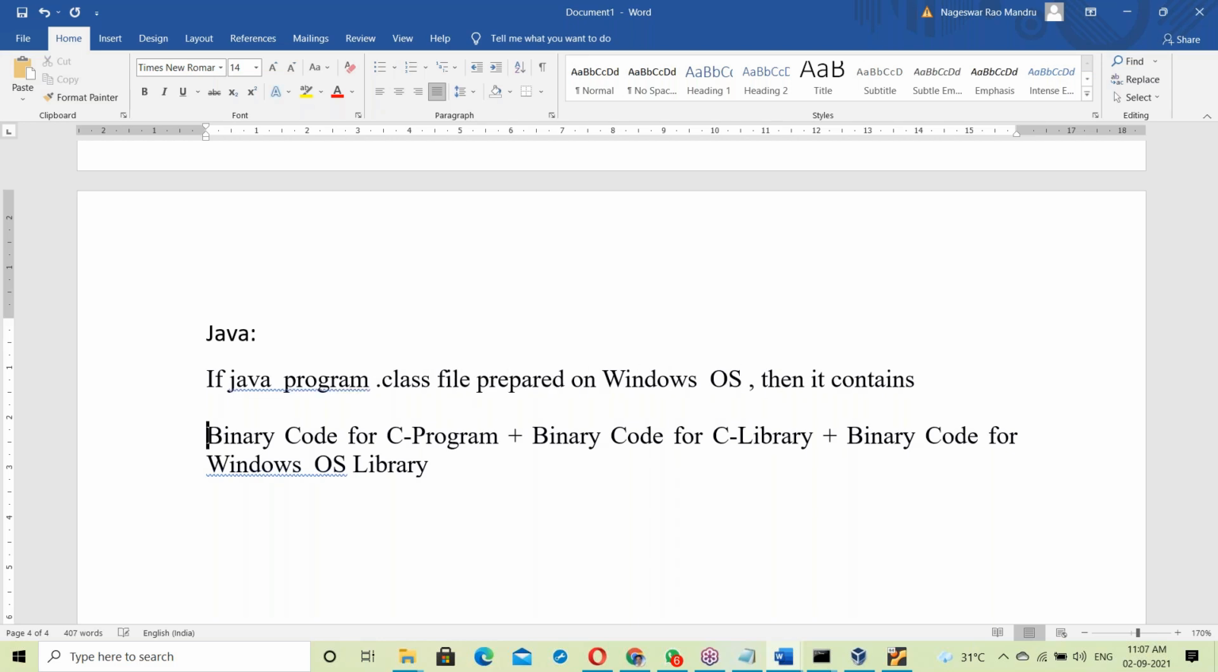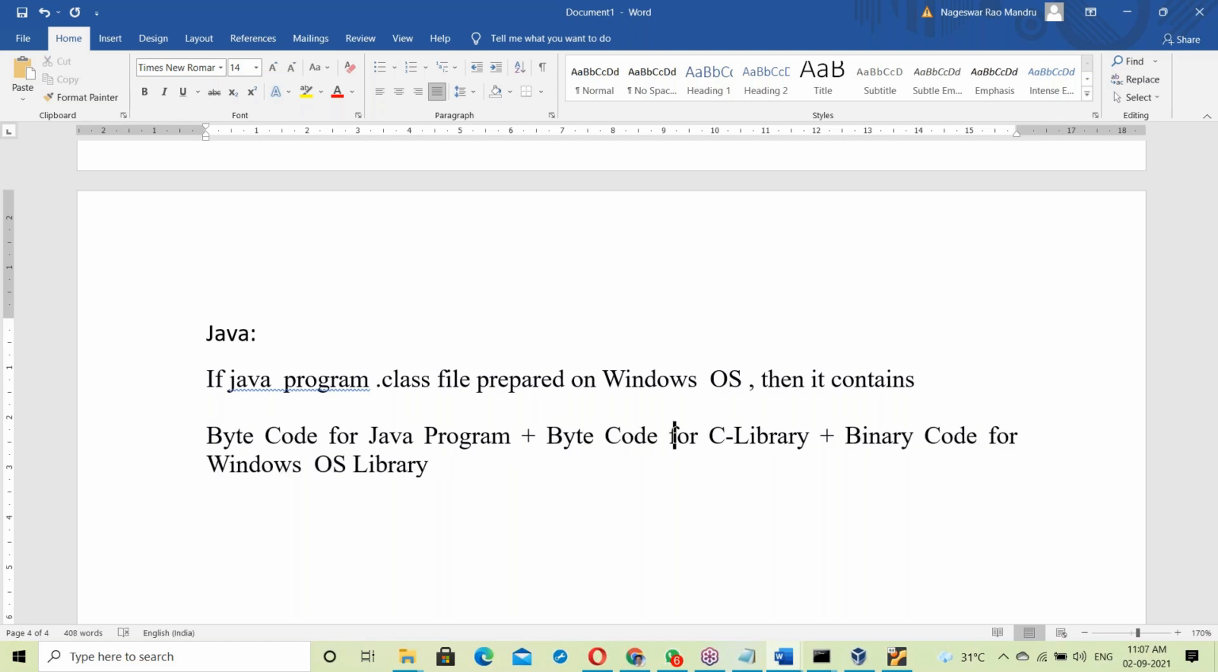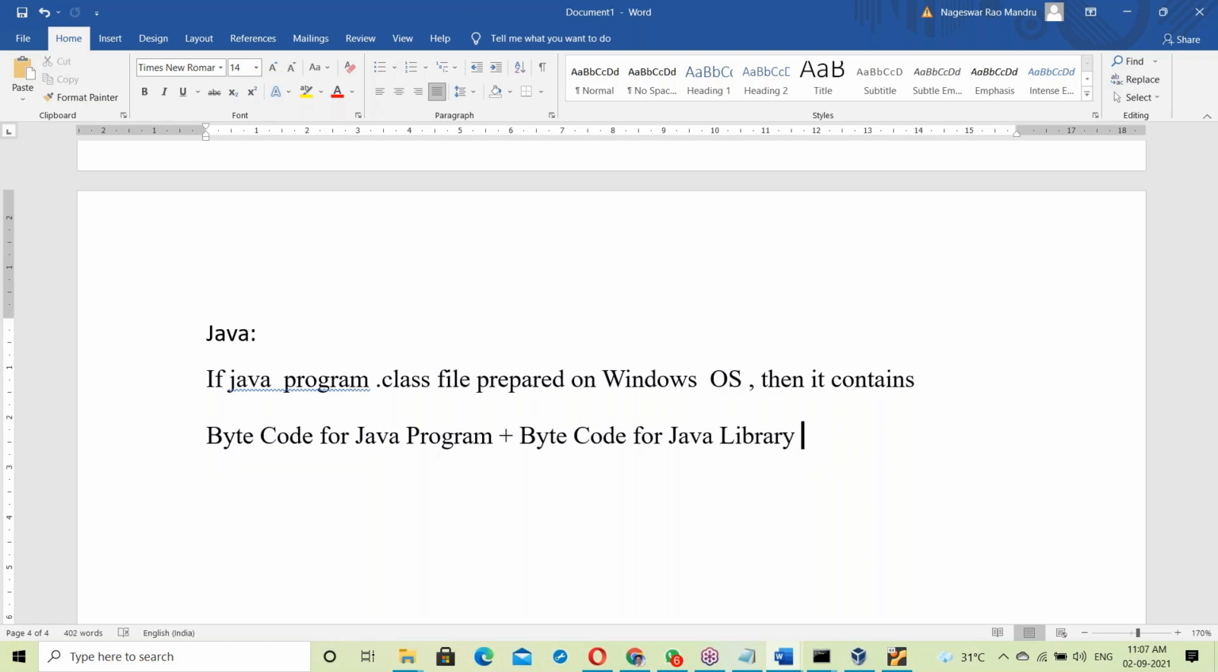Then what does it contain? It contains not binary code, but byte code. Byte code for the Java program, plus byte code for the Java library. Next, binary code for the OS library? No, we don't have this much. That's it. This is the dot class file.